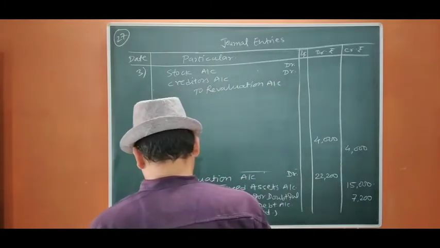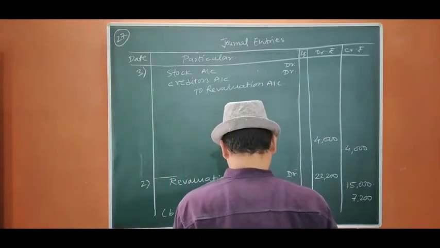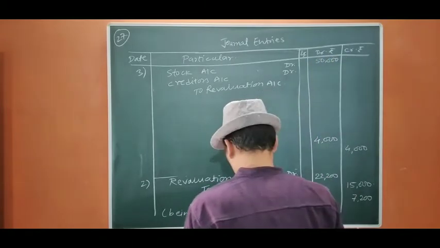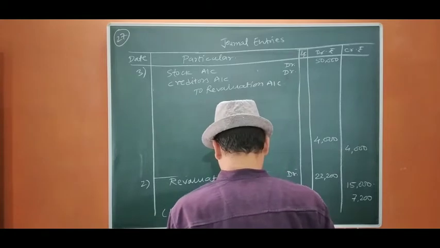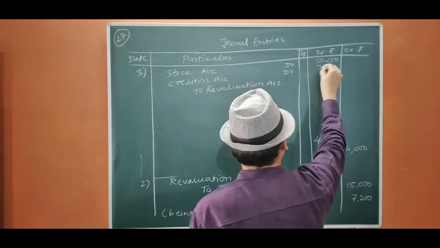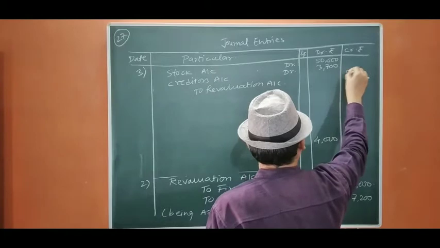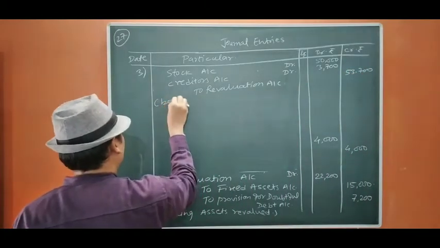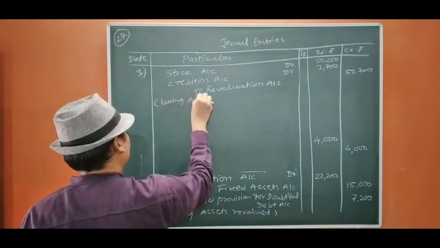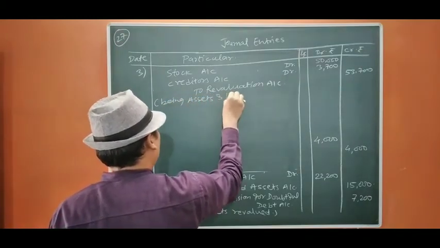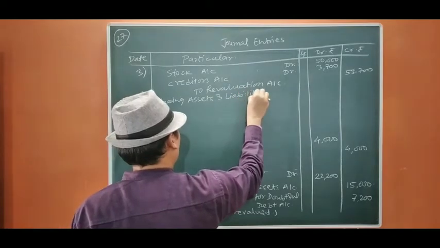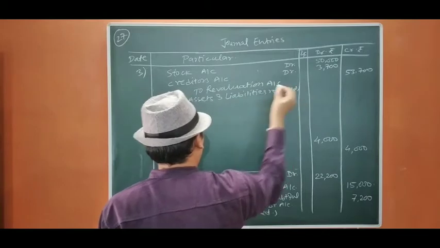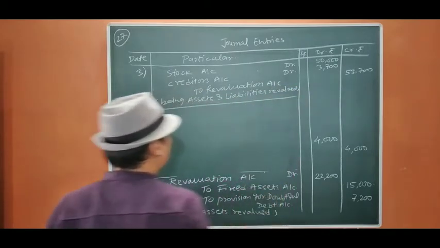Now there is an increase of 50,000 in the stock. Now creditors not likely to be claimed are 3,700. So total 53,700. Being assets and liabilities revalued. We are doing revaluation, so it is revalued.